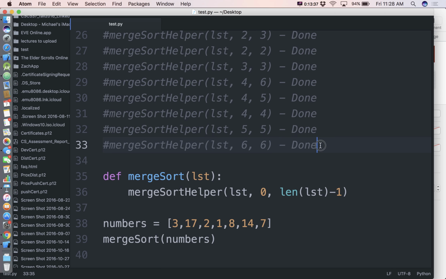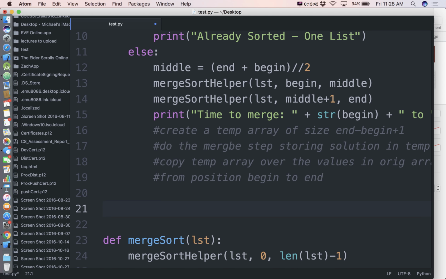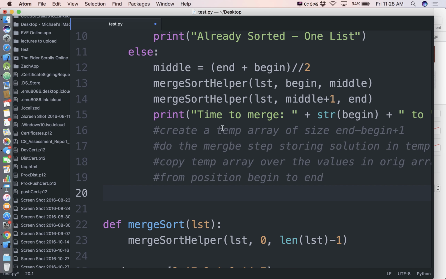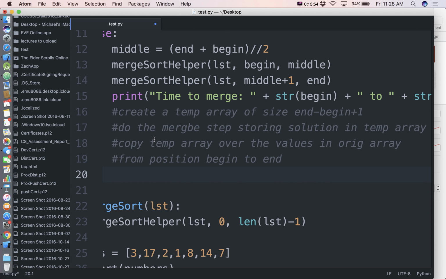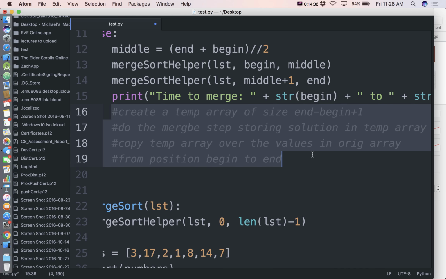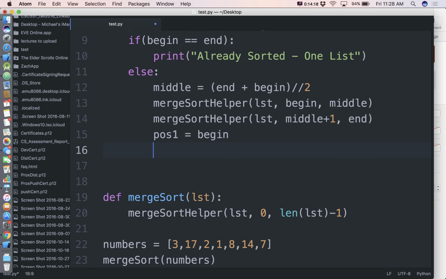Okay. So let's get rid of these here. So right here is where we're actually doing that merge step, correct? Yes. All right, and we created 3 different variables. We created a pause 1, a pause 2, and a temp list, a list to hold the answers in, right? So let's go ahead. I'm going to take out this time to merge thing. So we're going to create our pause 1. So we'll say pause 1 is going to be equal to begin.